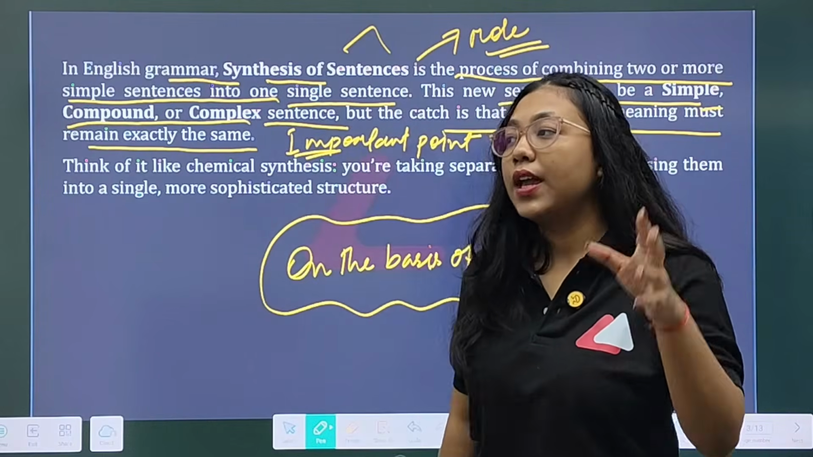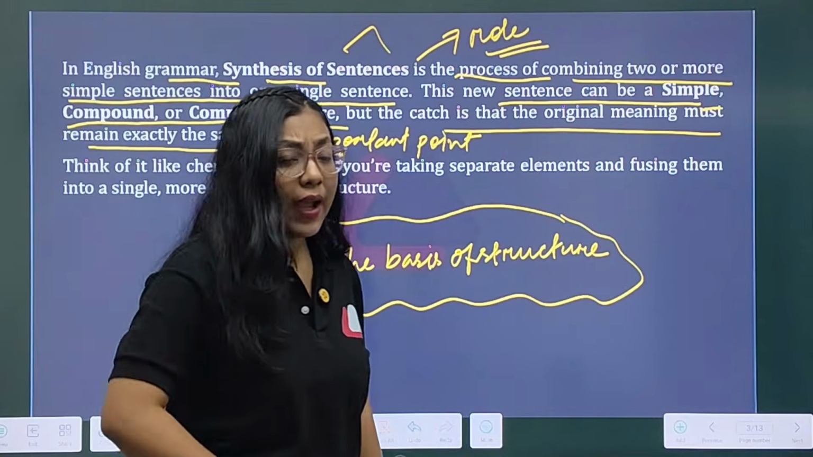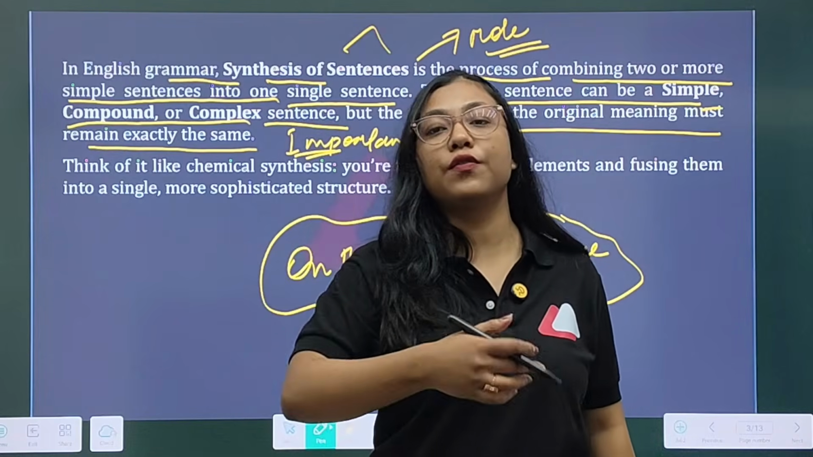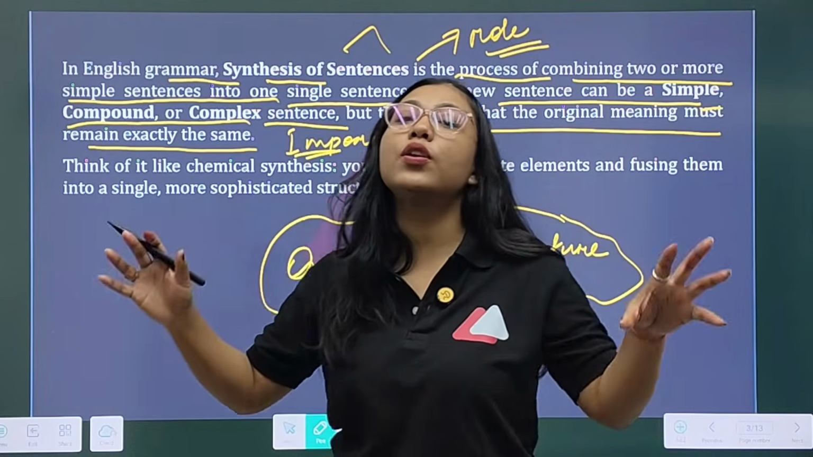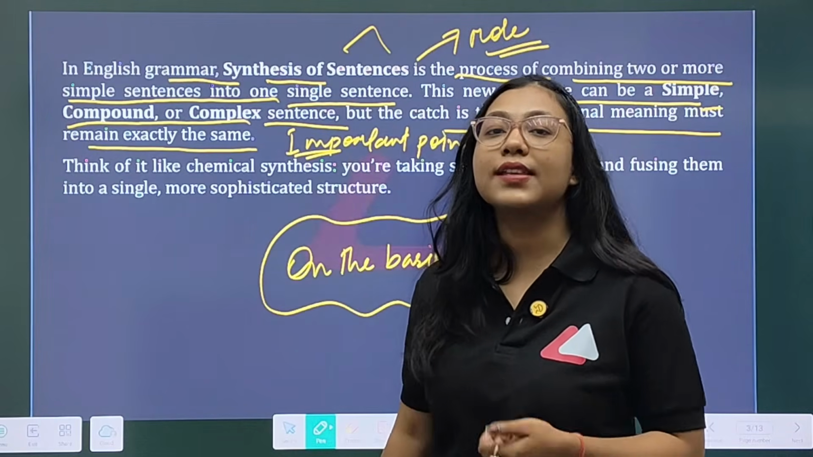Different sentences. Suppose he went to school yesterday, and while he was returning from school, he met one of his close friends. Suppose like that, both these sentences are two different sentences, but we now combine them into a single sentence.